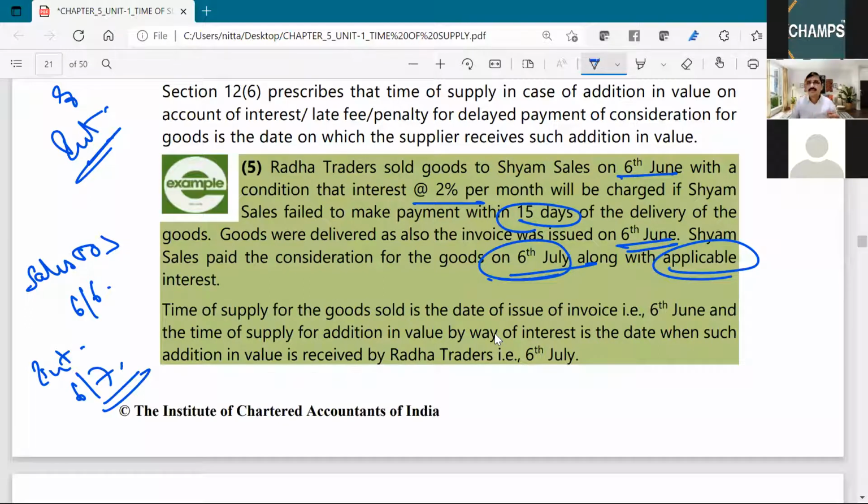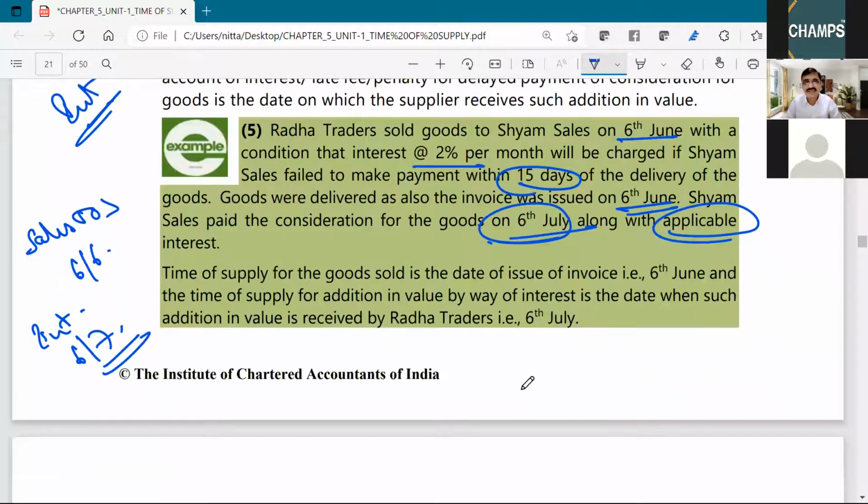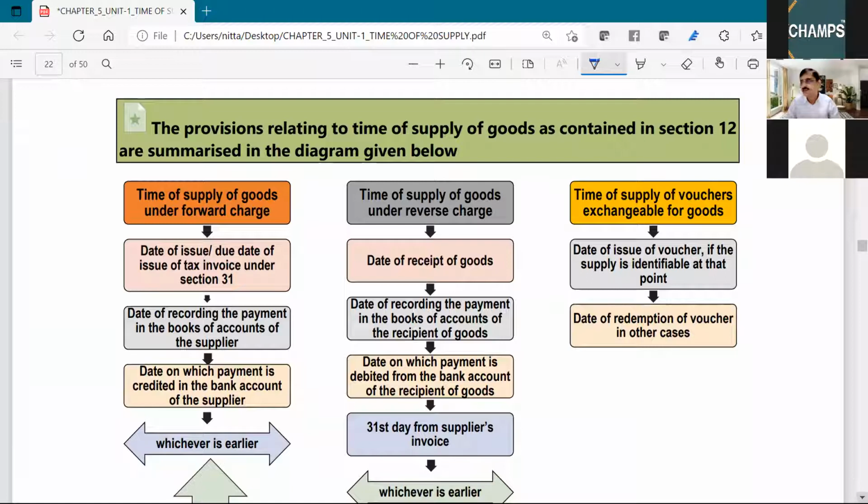Okay. So I am afraid that we ran out of time for today. It's almost 4:51. Somebody has a doubt: can the time of supply be explained when goods are sent on sale or approval basis? Okay, I will do that.